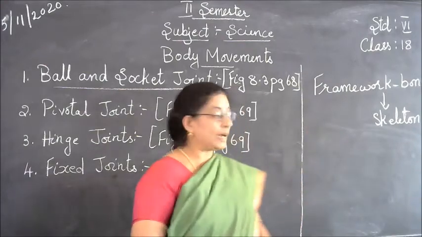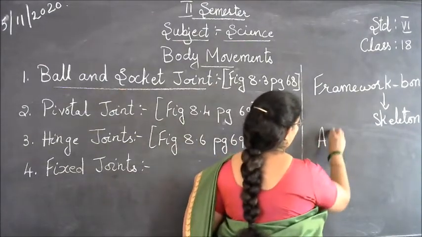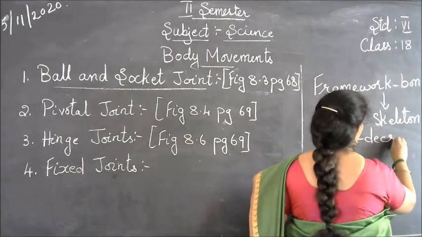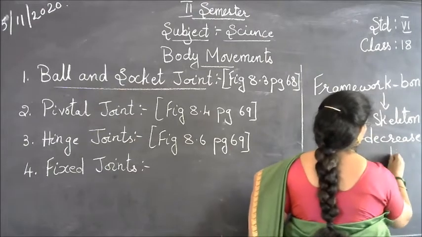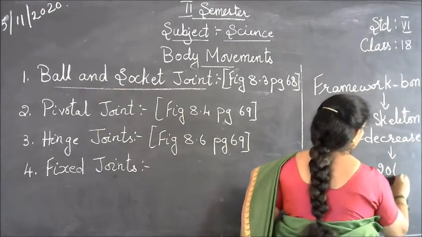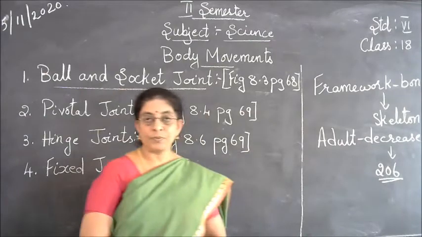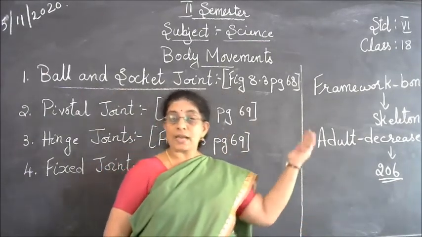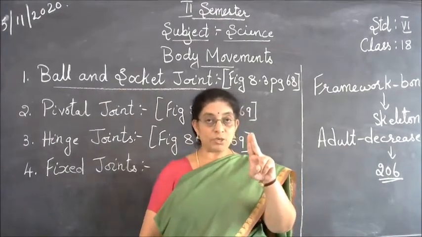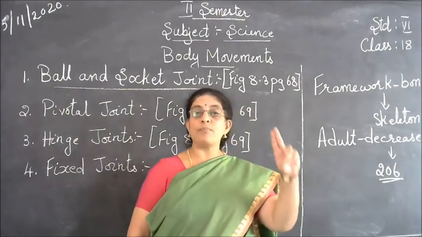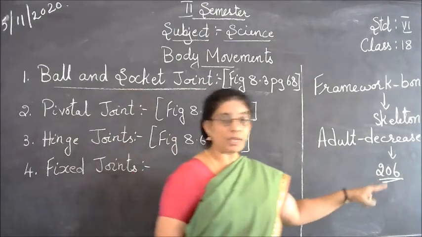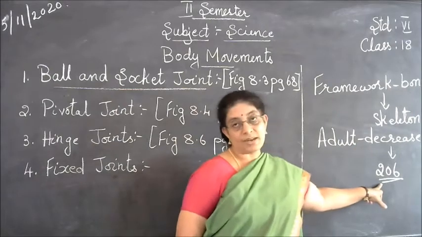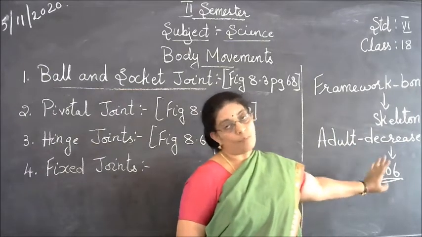So as we grow, the bones will start to decrease, and it comes to 206. So when we are born, we have more number of bones, and as we grow, the bones merge together and the number of bones decreases. And finally, every adult will have 206 bones in our body.